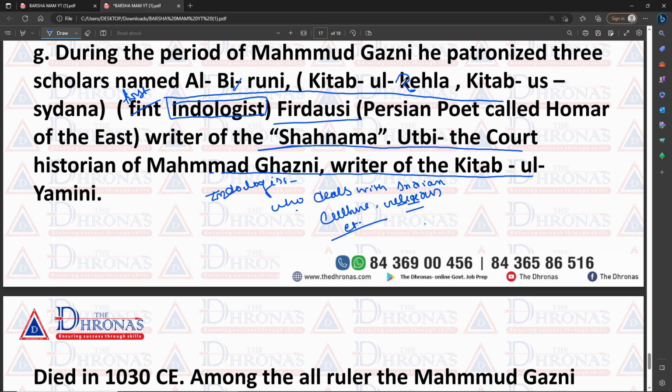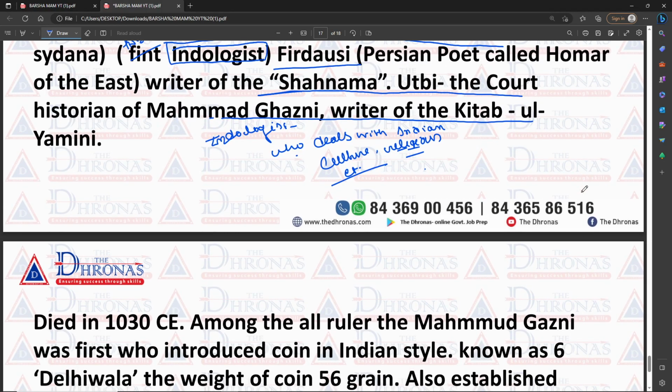When we read the history of Mahmud Ghazni, it is very important, as that is where we get detailed information. So Al-Biruni's Kitabul Rehla is very important for this period, one of the most important literary sources of this period.